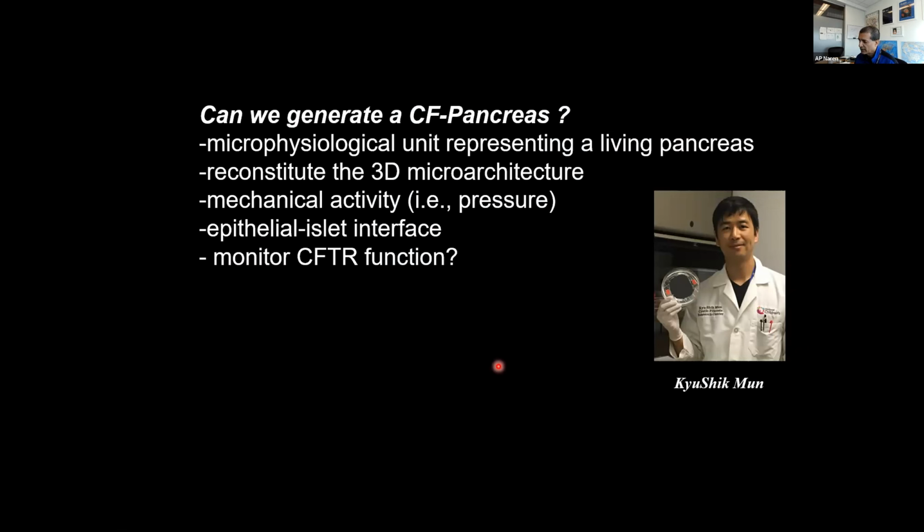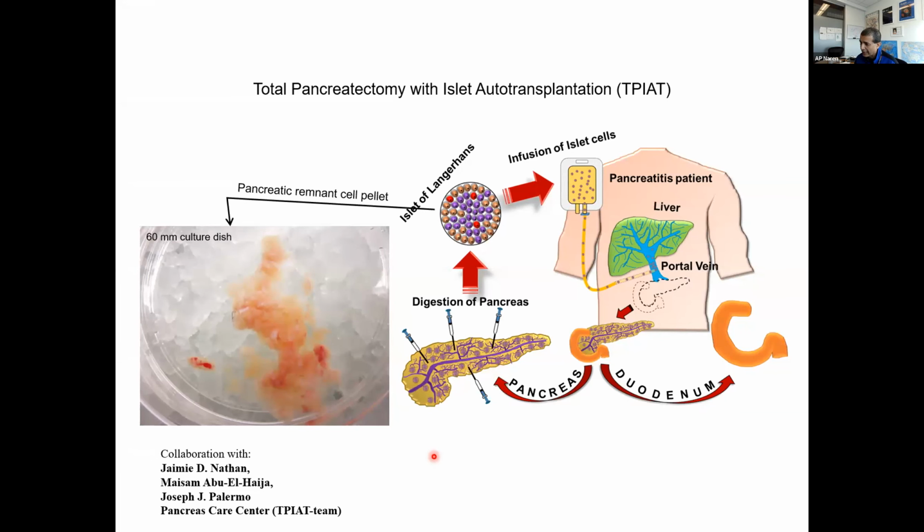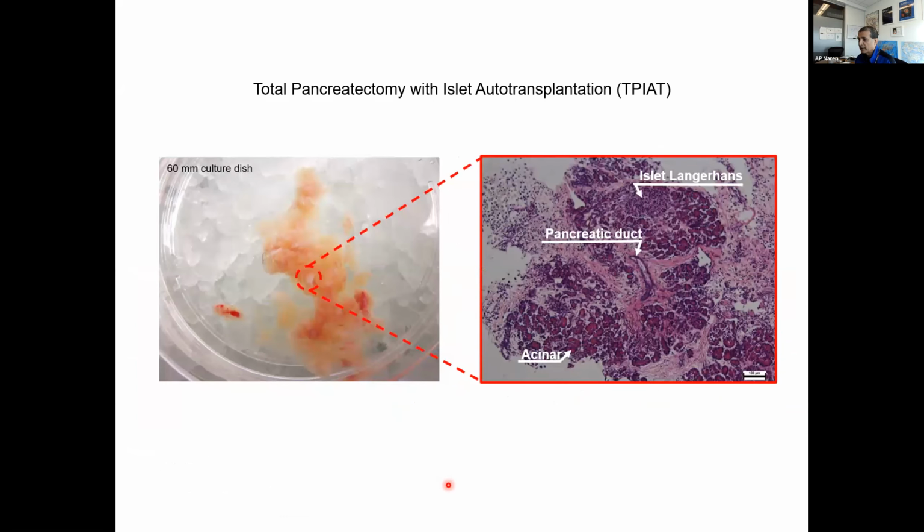And the question was, do we have a microphysiological unit representing a living pancreas, reconstituting 3D microarchitecture, mechanical activity, epithelial islet interface, and monitoring CFTR function? So this was a beautiful collaboration with Jamie and Myson. They're in the audience there. I owe them, again, a ton of gratitude. Jamie, in fact, after his surgery, was kind enough to even sometimes bring the pellet and make sure we had it with us.